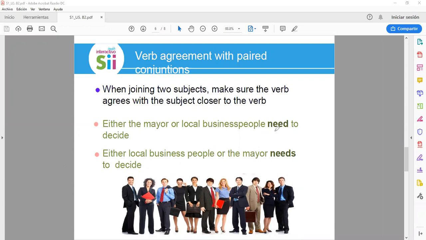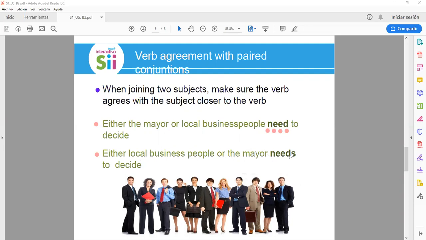All right, here we talk about local business people, that is plural. We are talking about a lot of people. That's why we are not going to add the s for the third person in the verb. Here we are talking about, okay, either local business people or the mayor. The mayor is a third person and it's next to the verb.